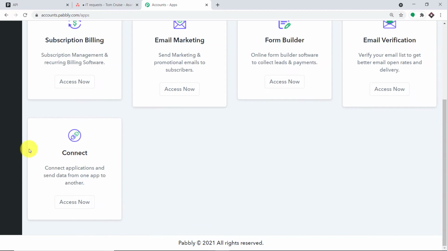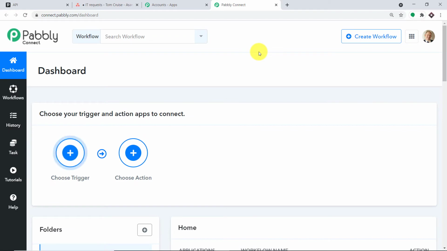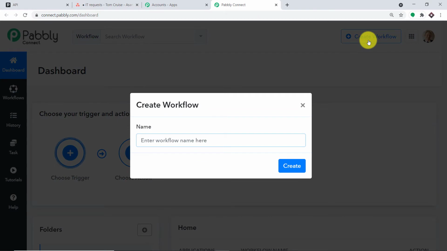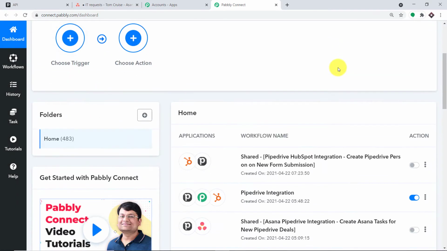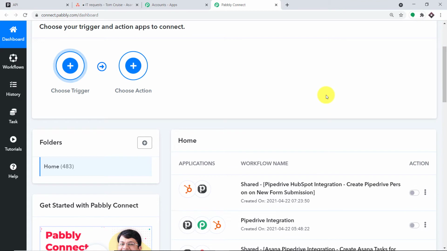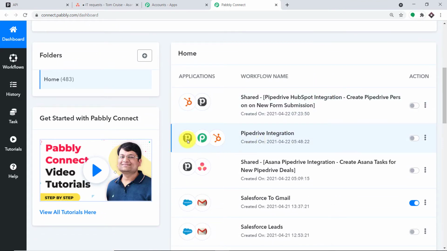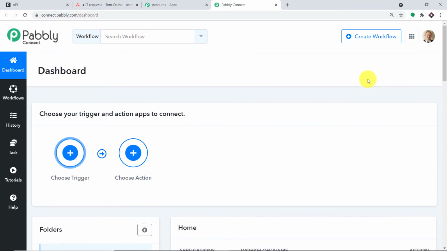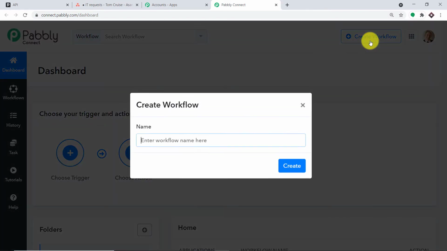So let me just scroll down and here you will find Connect. Just click on Access now. Okay, so at the top right corner, you will find a button, Create Workflow. Now, before I create a workflow, there is something I have to do. So I have a working workflow that is Pipedrive integration. I'm going to switch off this workflow. The reason is if we are going to create a new workflow, there will be clash of results between the old workflow and the new workflow. So it is actually none of your concern. Let me just begin from scratch by clicking on Create Workflow.